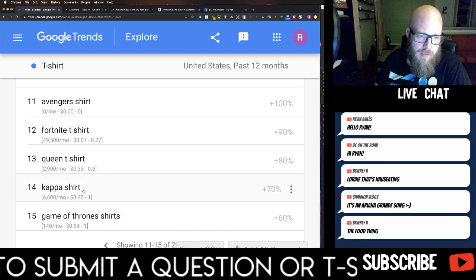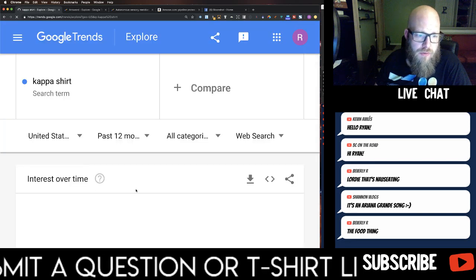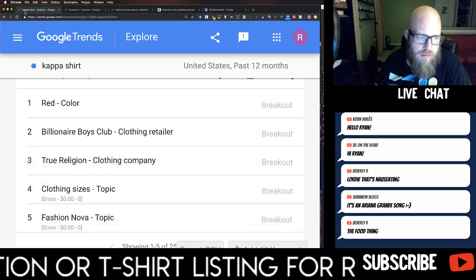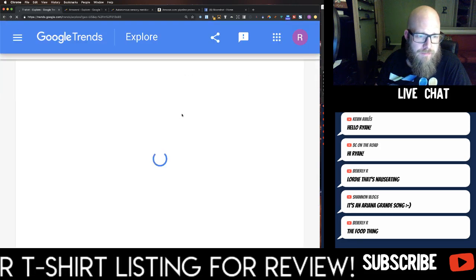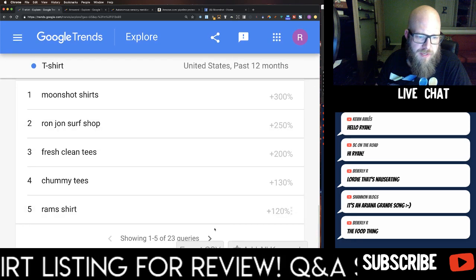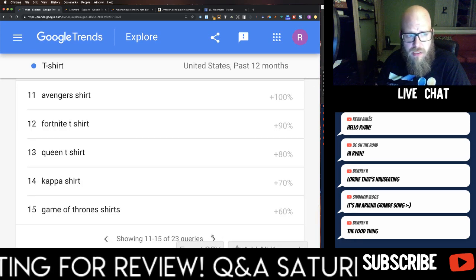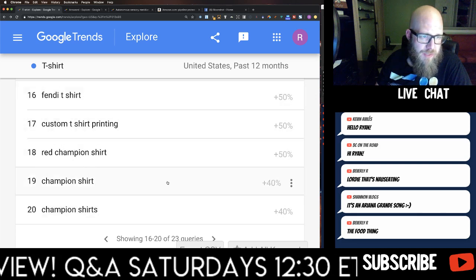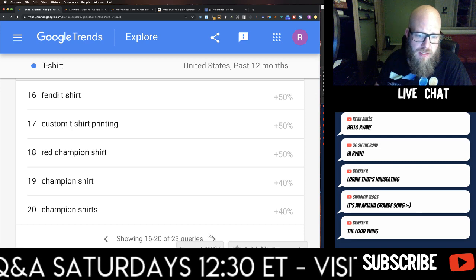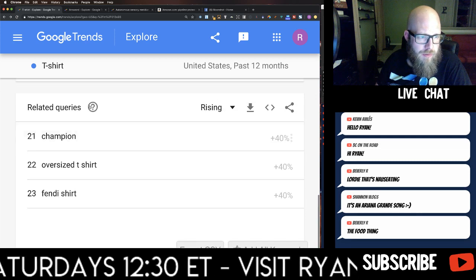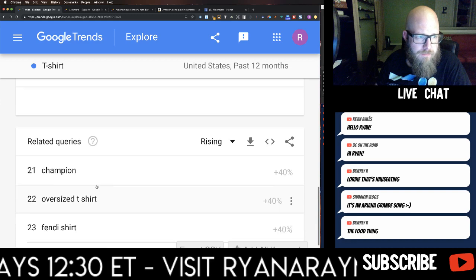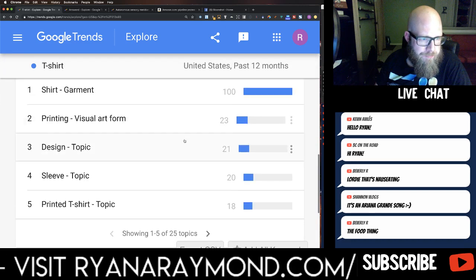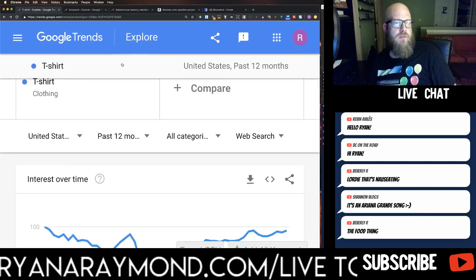Kappa shirt. So I don't know if that's a real thing or if it's applying to a specific Greek fraternity that you would need a license for. Red Champion shirt. So I guess Champion's got some new custom printing shirts available is what people are looking for. Related queries. You can look for top. Let's explore this differently.